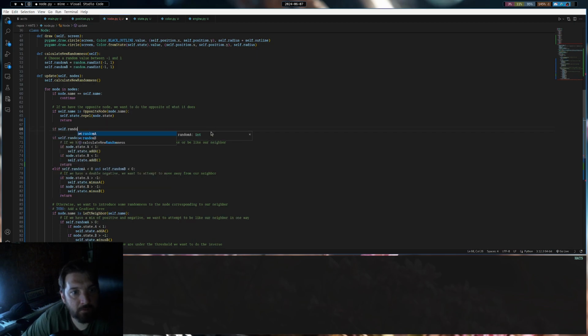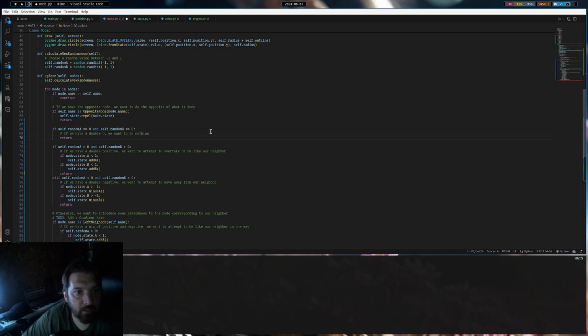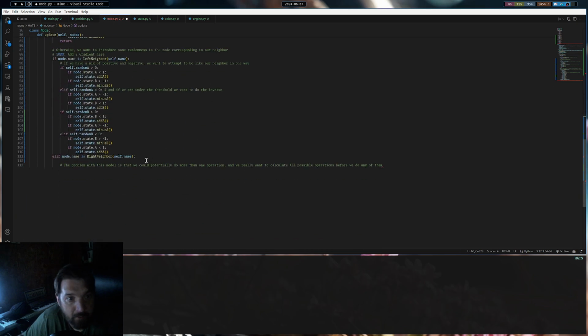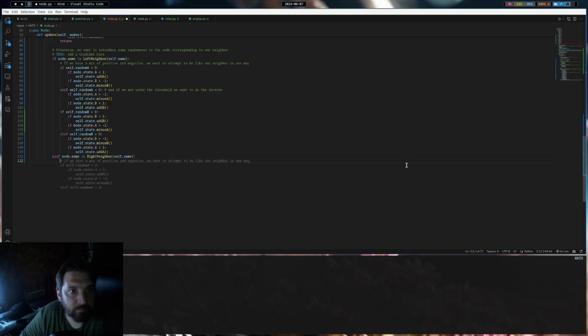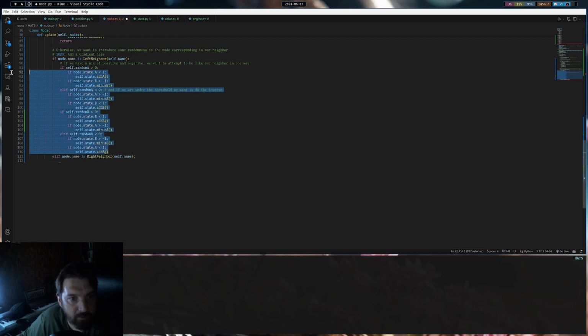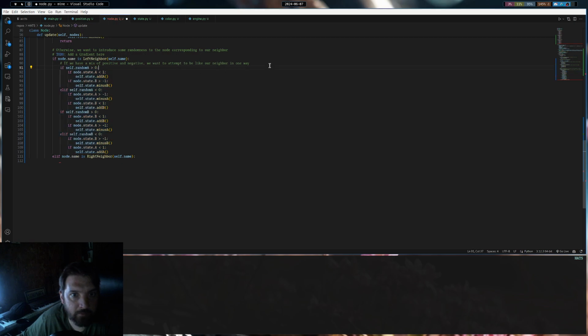If self.random, say, and there we go, boom. Obviously, I'm using Copilot. I like it for menial stuff like that, where logic kind of fits in itself. Problem with this model is we could potentially have more than one operation. Yeah, so we're refactoring that now, so that won't ever happen. So let's copy this because I know that this is full. If we're under the threshold, we want to inverse. Yeah, that's right. If I mix positive and negative, we want it to be like our neighbor in one way or another.